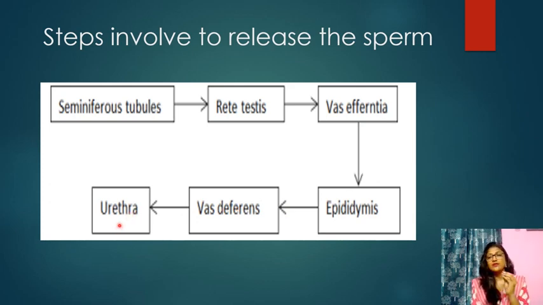In between, it will be stored for some time in the ejaculatory duct. From there, with the help of the seminal plasma, it will get the nourishment and also a medium for motility. So then it is possible for the sperm to be released from the body. That means the male gamete is ready. So then it will be released from the body.